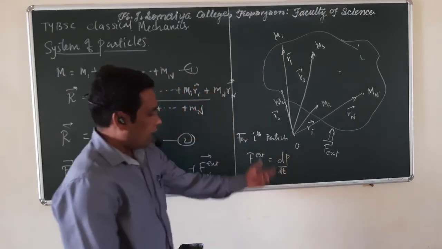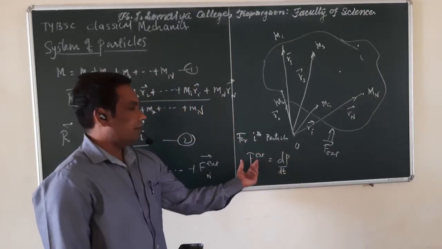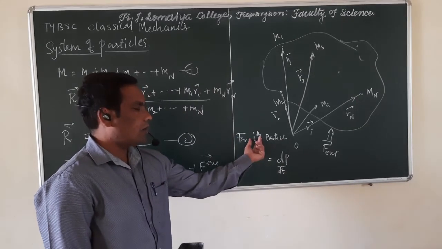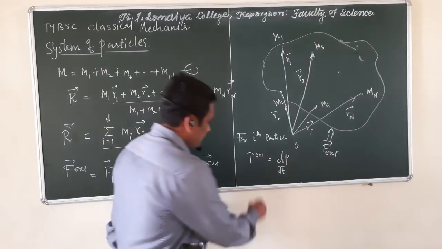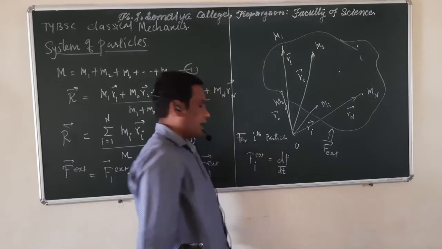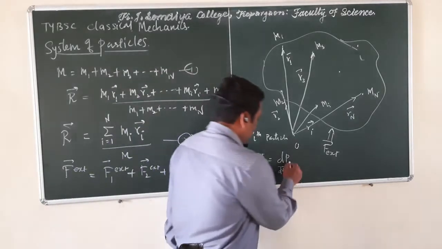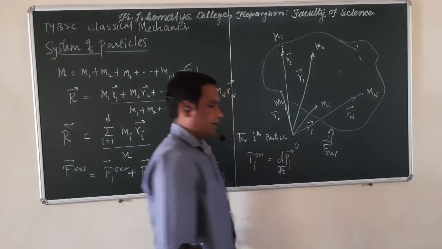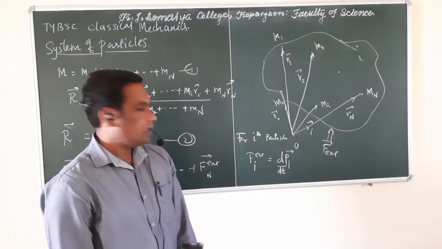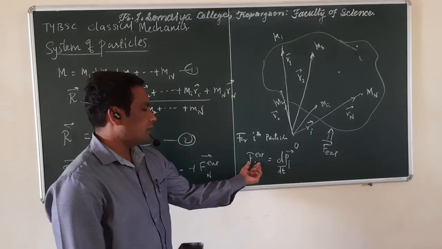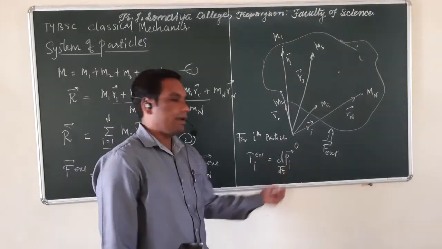Since we are writing Newton's second law for only the ith particle, we can say the external force on the ith particle is the rate of change of momentum of the ith particle, which means Fi is equal to dPi by dt.